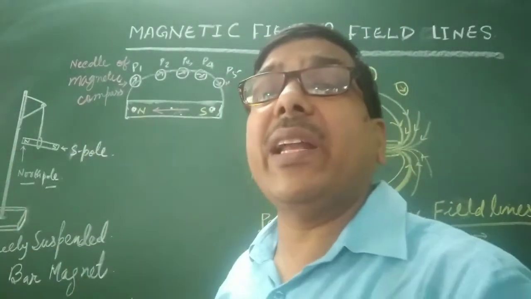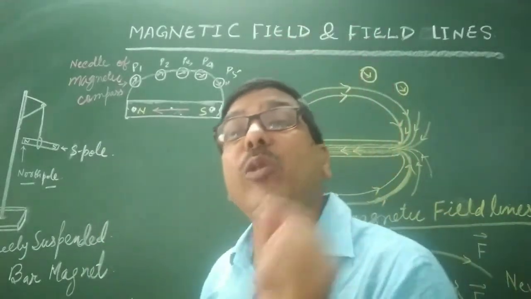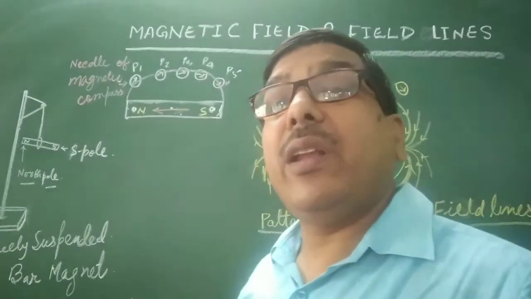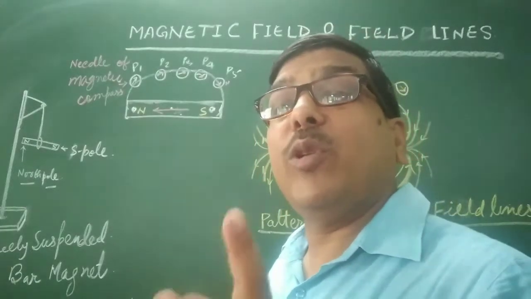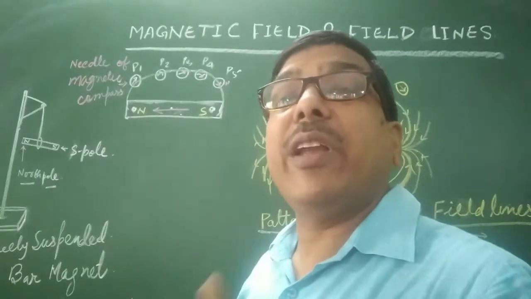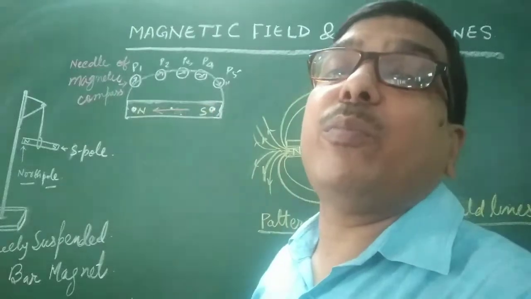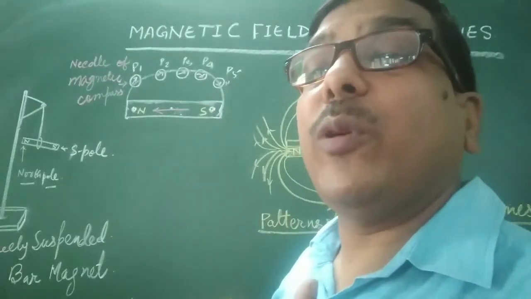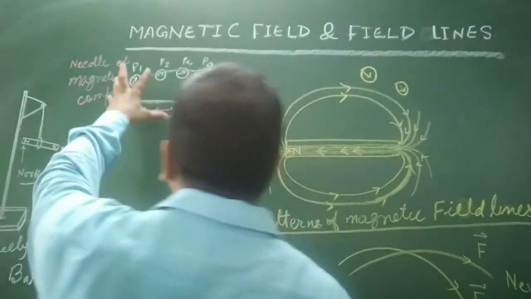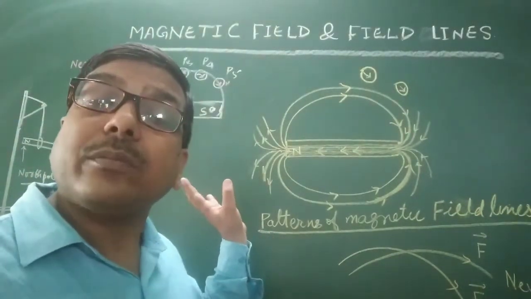Each and every magnet has poles, north and south pole, and as you know, monopoles never exist. A magnet without a single pole never exists. It can only exist in a pair of poles, north pole and south pole. Understand? So this is the magnetic field. How can we define the magnetic field?